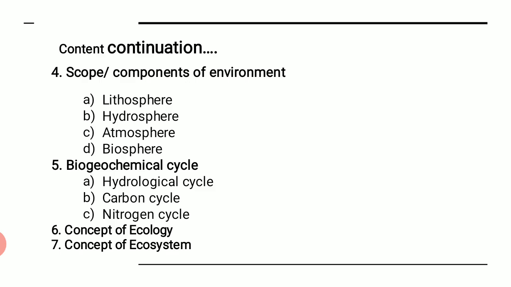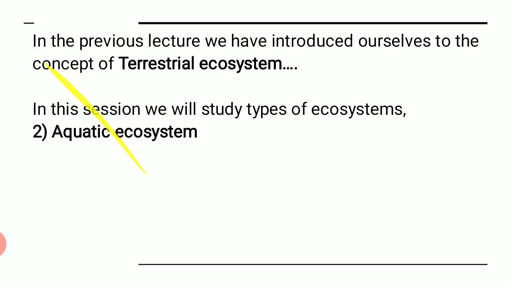We have also done with the concept of ecology and ecosystem in the previous lectures, and we have taken up the types of ecosystem, which are mainly divided into two parts, that is terrestrial ecosystem and aquatic ecosystem. In the last session, that is part 8, the terrestrial ecosystem has been explained. Terrestrial is nothing but the ecosystem that persists on land, and aquatic ecosystem is the ecosystem of the creatures, living and non-living things, that are involved in the water, right? That consists of aquatic ecosystem.